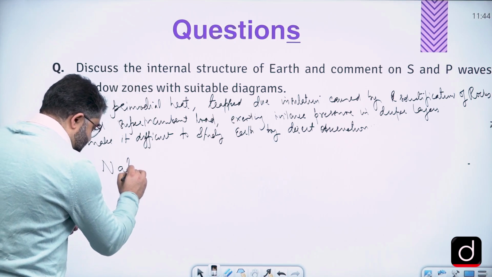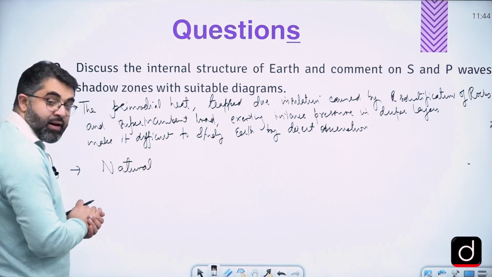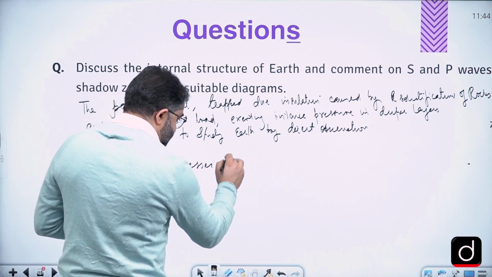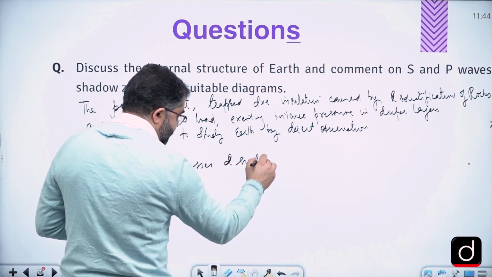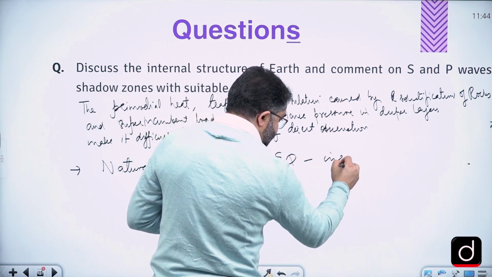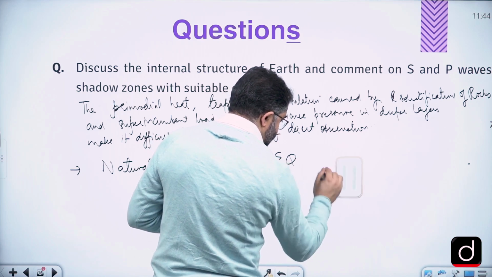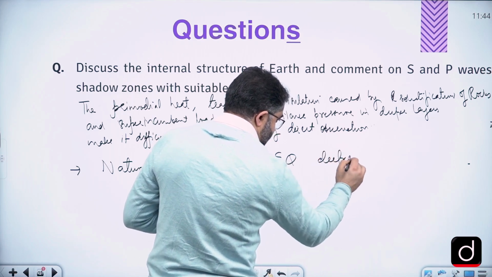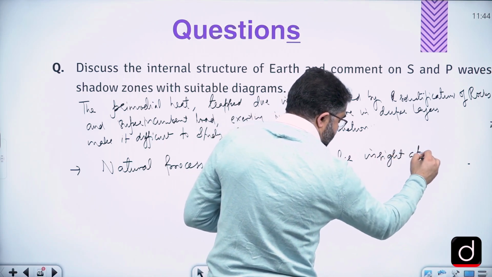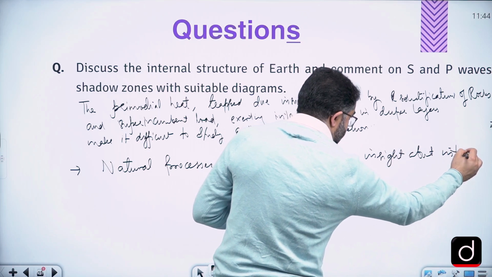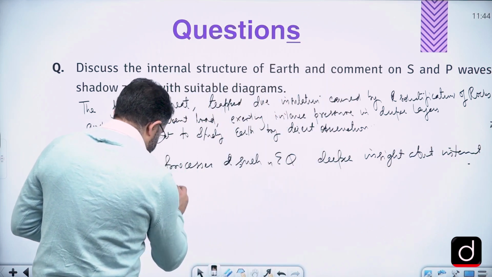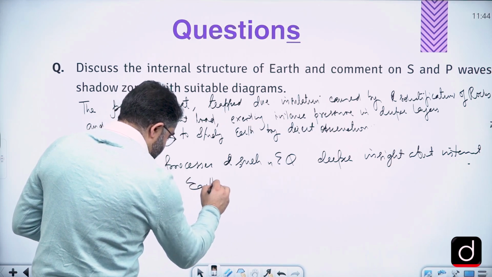There are natural processes such as earthquakes, which help to get deeper insight about internal layers of Earth, right?